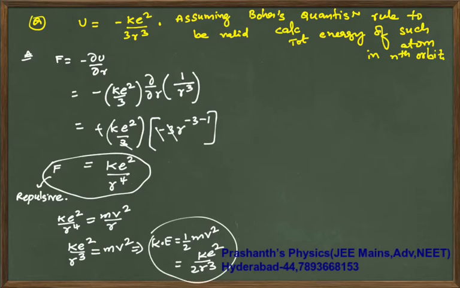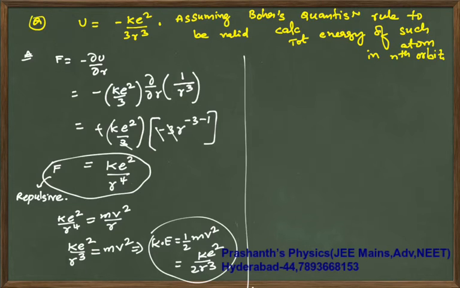Now your quantization rule is, okay, in the question they did not give you any value. You are supposed to calculate the r value as well, and you are supposed to express your total energy not in terms of r but without r.